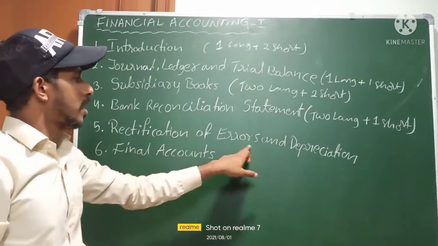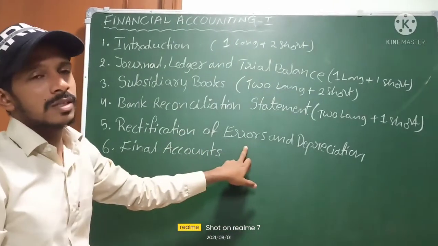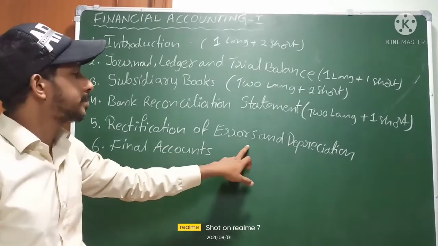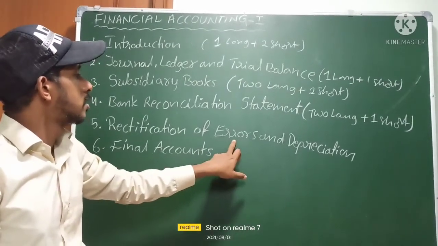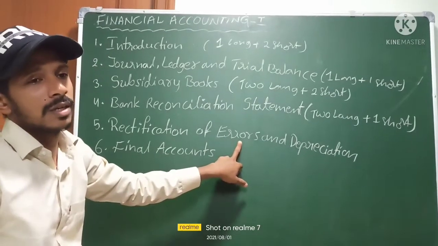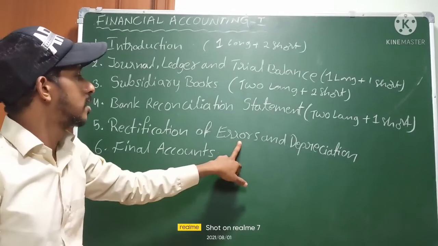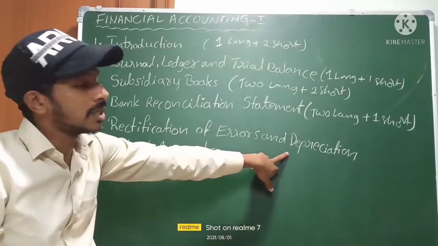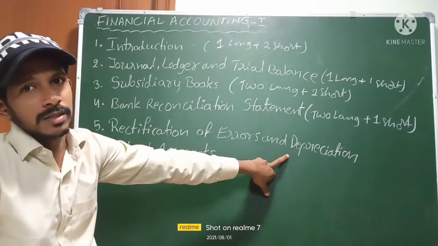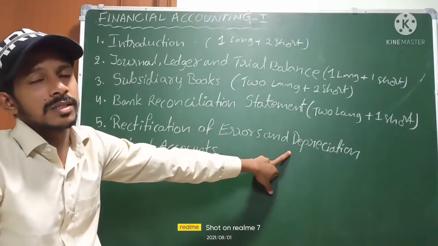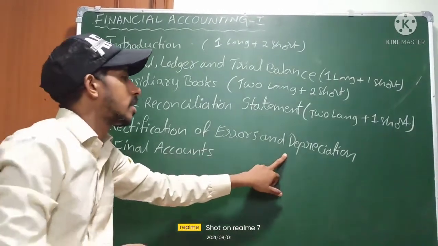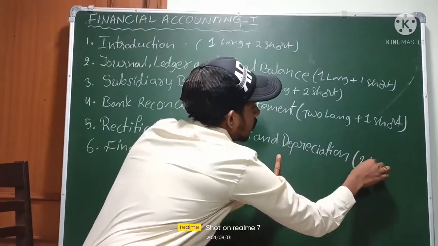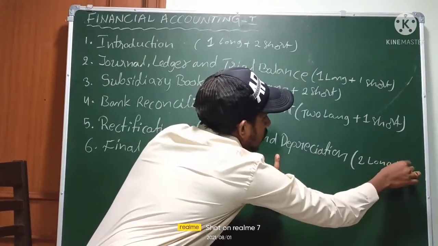And rectification of errors means you can write different types of errors, mistakes. In rectification of errors, the suspense account is very important, and sometimes they will ask a problem in theory. And in depreciation, one long answer compulsory they will ask. Sometimes methods and causes they will ask as theory. In this chapter, two long answers plus two short answers.